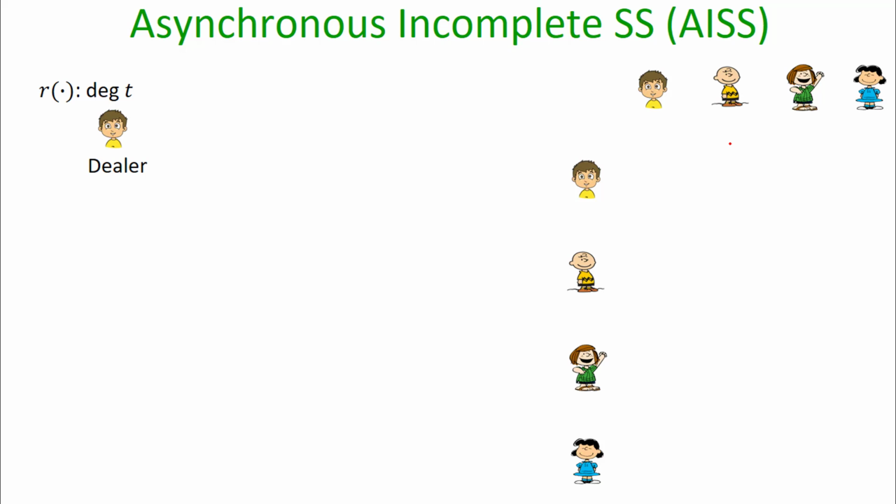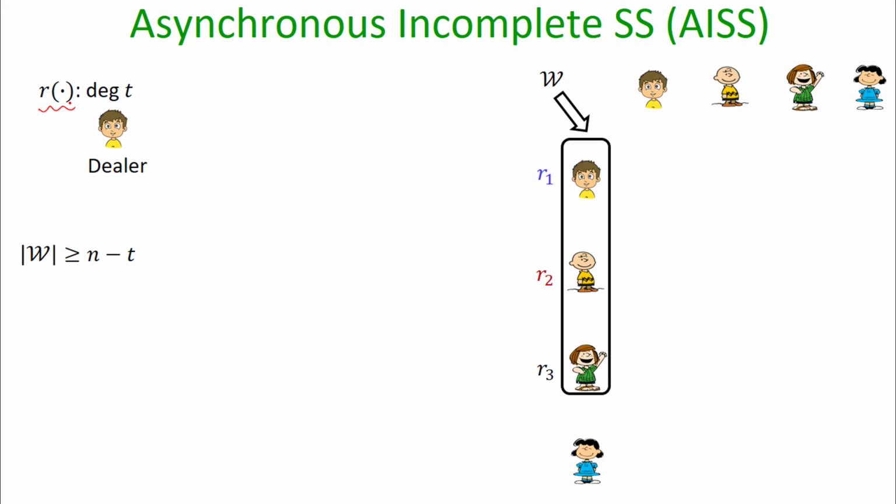So in the incomplete secret sharing protocol, there is a designated dealer with some degree t polynomial which it wants to secret share. And the protocol ensures the following. It ensures that the secret or the degree t polynomial is shared among a set of parties W whose cardinality is n minus t. That's why it is incomplete. And this set W is called the set of primary shareholders.